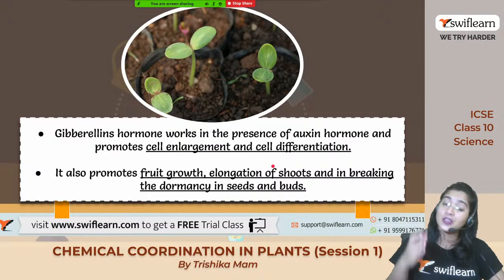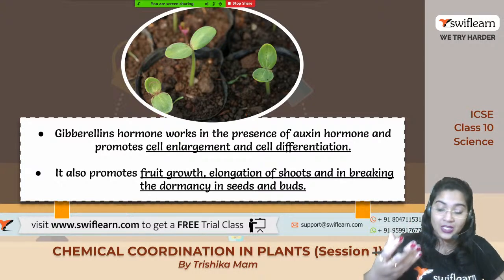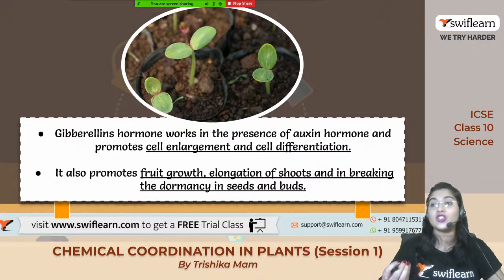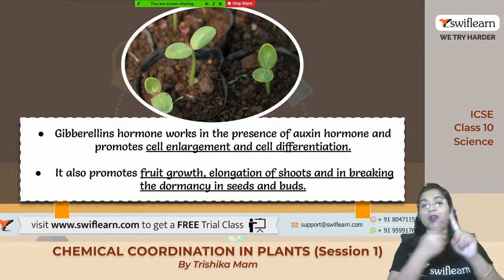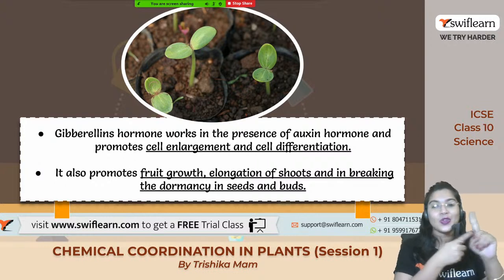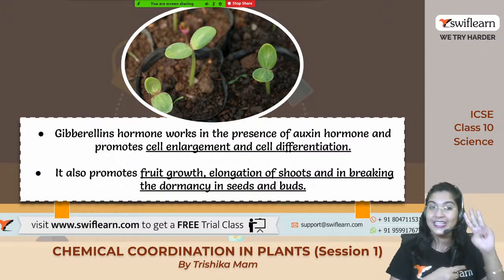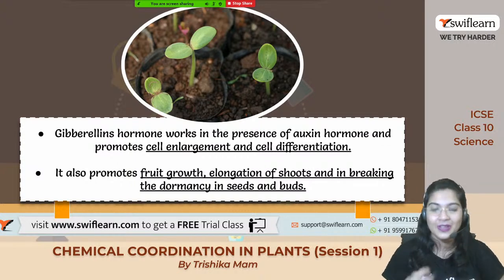So dormancy को break कर देते हैं and break करके उसको germination में help करते हैं. And this germination is done by the gibberellin. अभी ये ध्यान से याद रख लो कि gibberellin starts from G, germination starts from G, okay, and growth also starts from G. ये तीन G से start होता है, ये तीन एक साथ dependent on each other है, ठीक है?